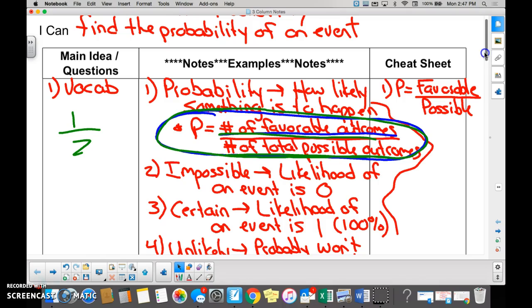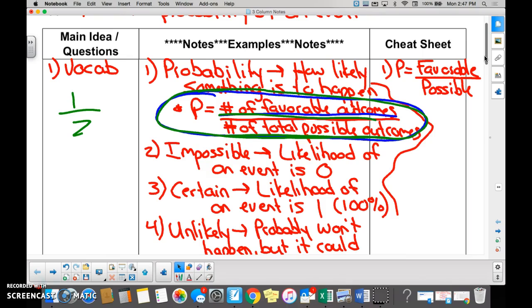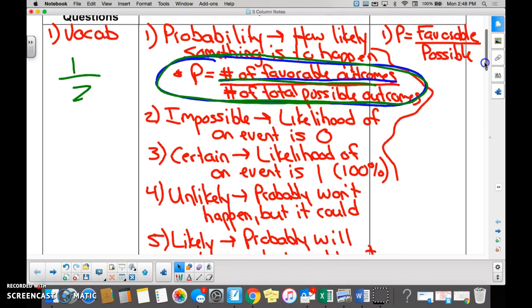I know that is extremely simplistic, but we've got to understand exactly why it is what it is. Remember I told you, when dealing with probability, think about a coin. There's only one outcome that can happen, and there's 2 possibles. That would be your fraction. One that can happen, numerator, possibles, denominator.